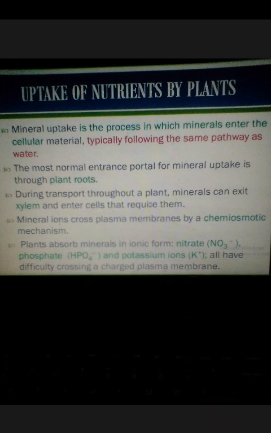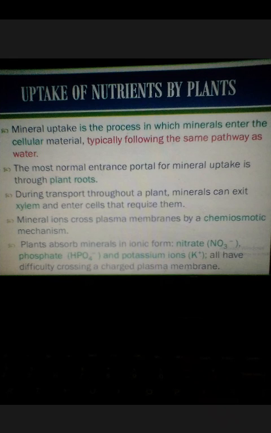But after entering into the plant roots, how are these minerals distributed to different parts of the plant? As we have seen in the case of water absorption, the xylem is working here too. Now, how are these minerals obtained by plants?